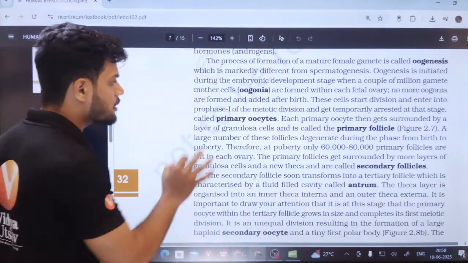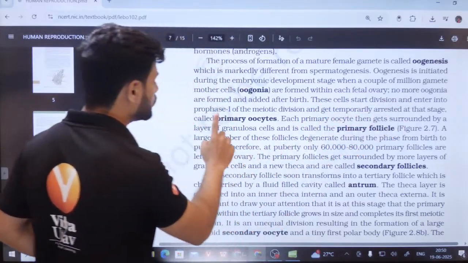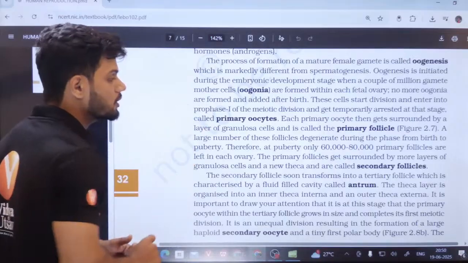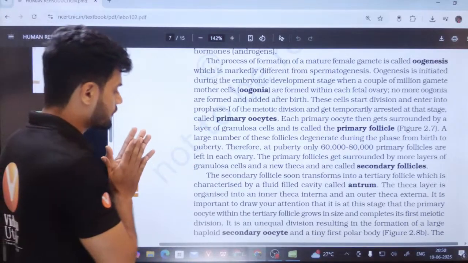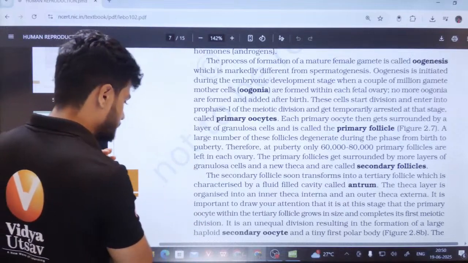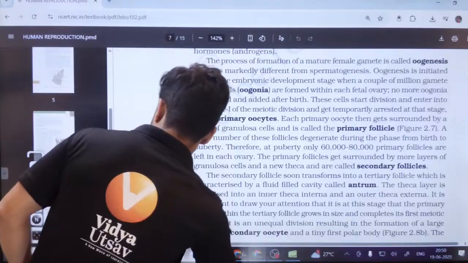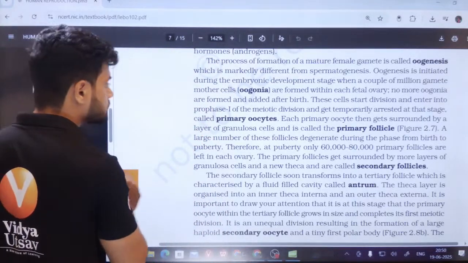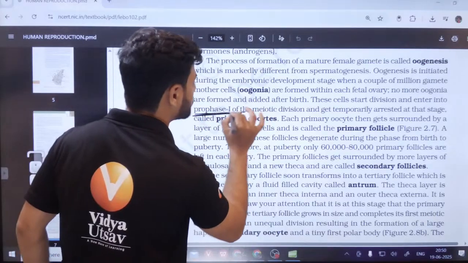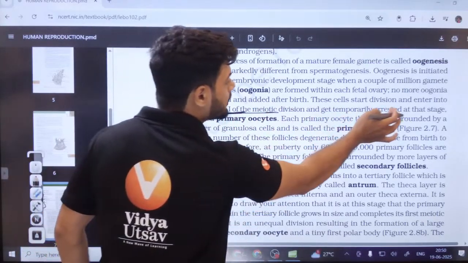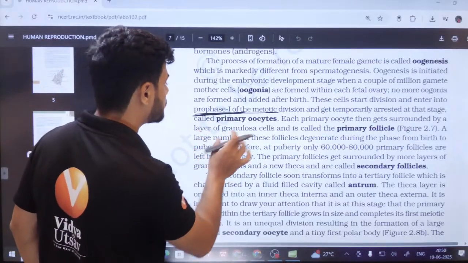Now, students, see this. These cells start division and enter prophase 1. They start meiosis 1, but they stop at prophase 1. They are temporarily arrested at this stage, called the primary oocyte.